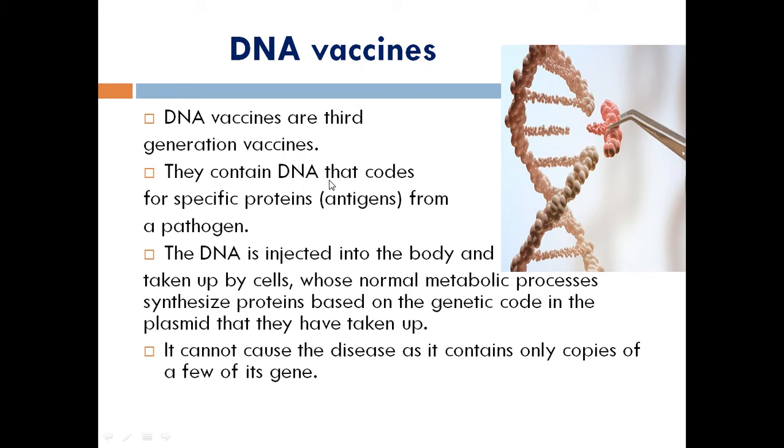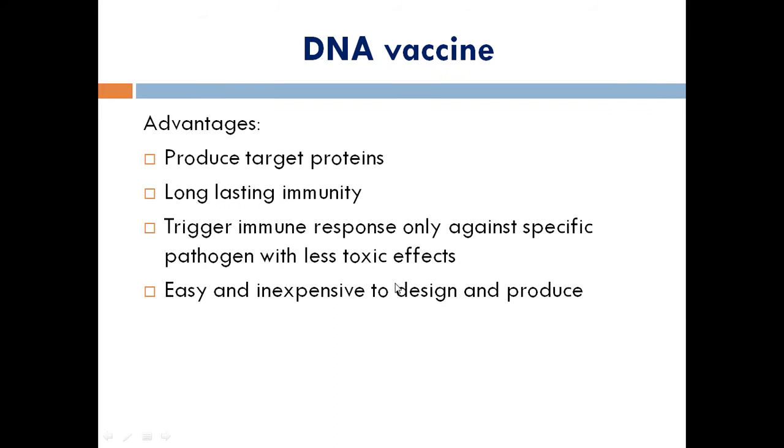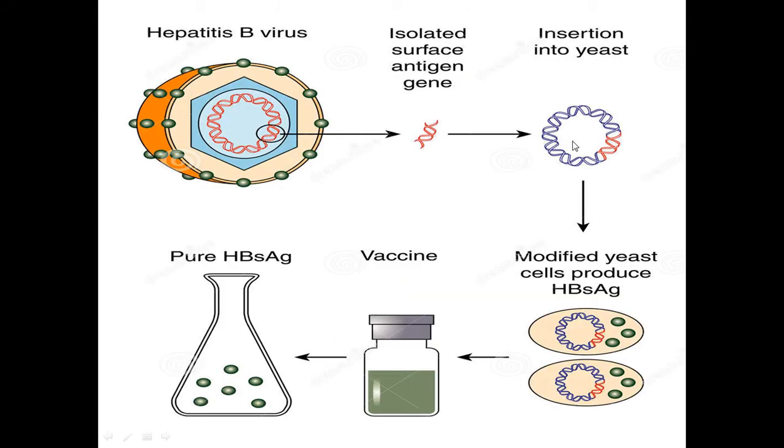It contains the DNA that codes for specific proteins from a pathogen, either a virus or bacteria. The DNA is injected into the body and taken up by the cells, whose normal metabolic process synthesizes protein based on the genetic code in the plasmid that they have taken up. It has only a few copy numbers. So the detailed version has been given in this diagram.